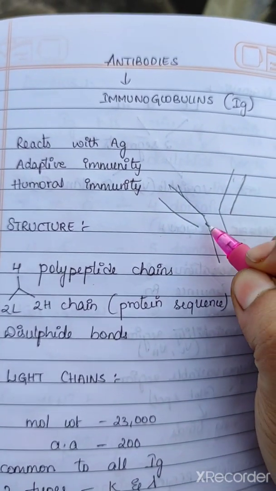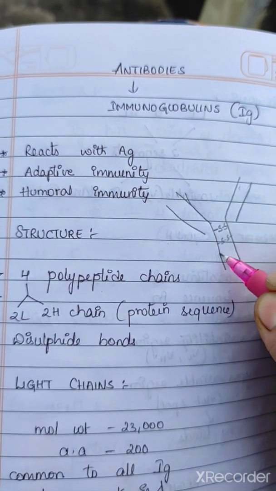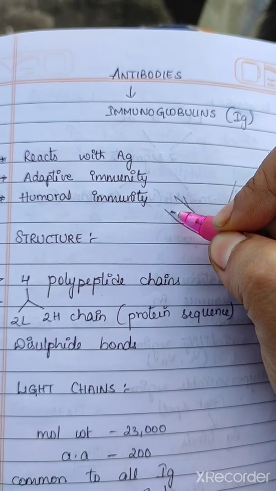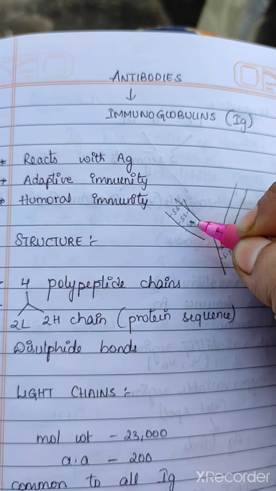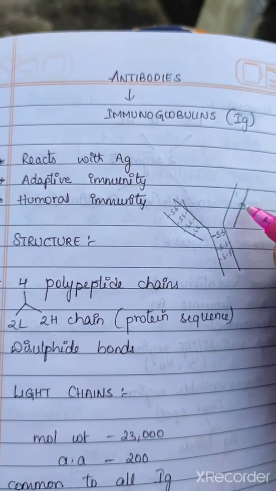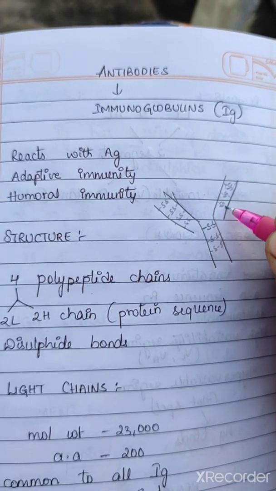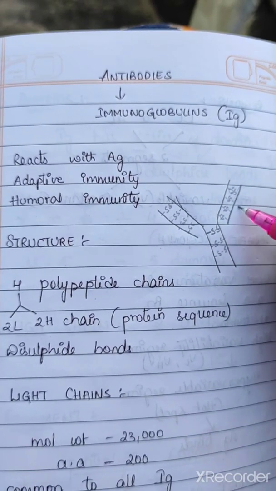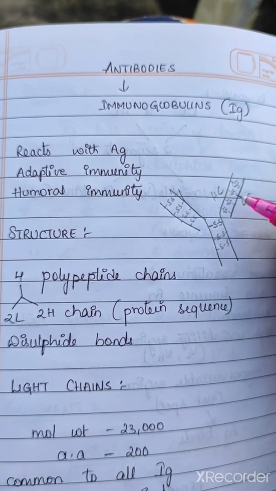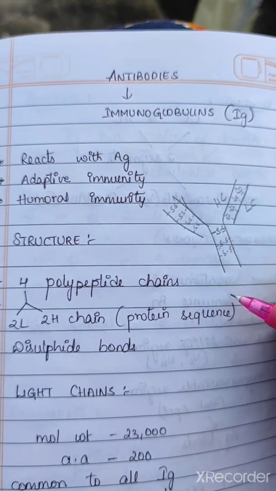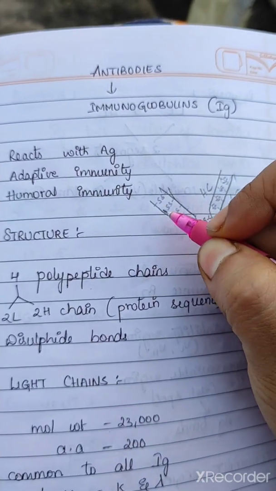The heavy chains are bonded with each other with the help of disulfide bonds, and light chain and heavy chain are also joined together with the help of disulfide bonds. So this is a light chain and this is a heavy chain. So 2 heavy chains, 1 and 2, and 2 light chains, 1 and 2.